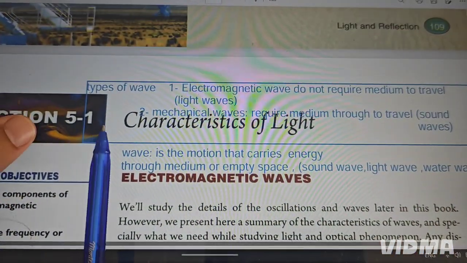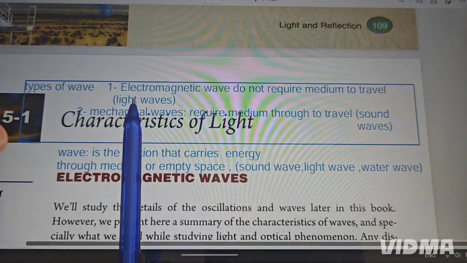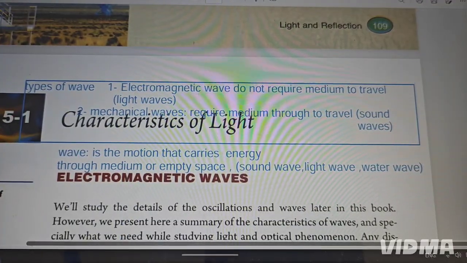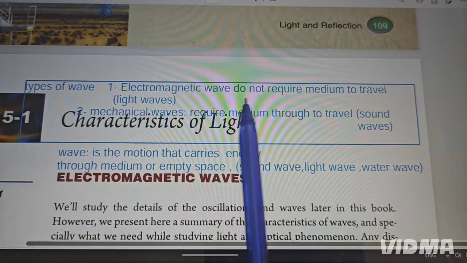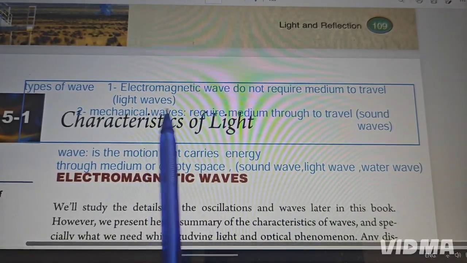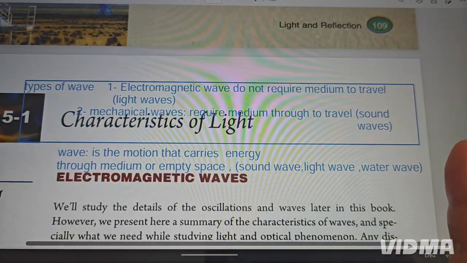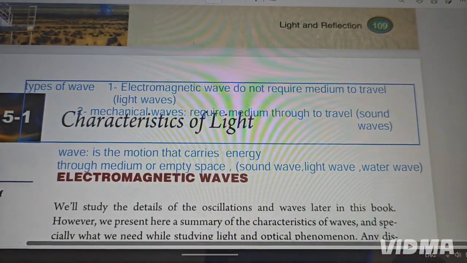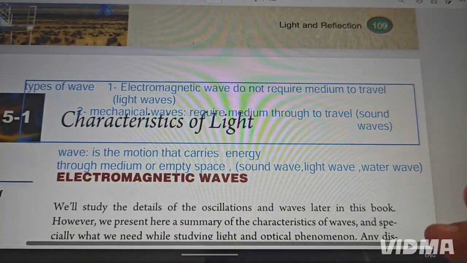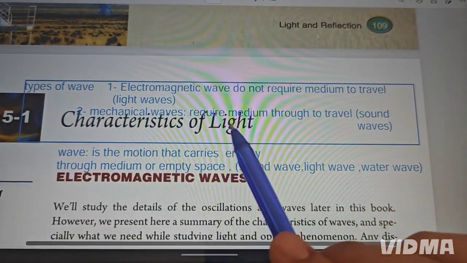So we have types of wave, as I explained here. For example, the first one is called electromagnetic wave. Electromagnetic wave does not require any medium to travel. For example, light wave: it is not a big deal whether this place has a medium or no medium, the light wave can still pass through it.